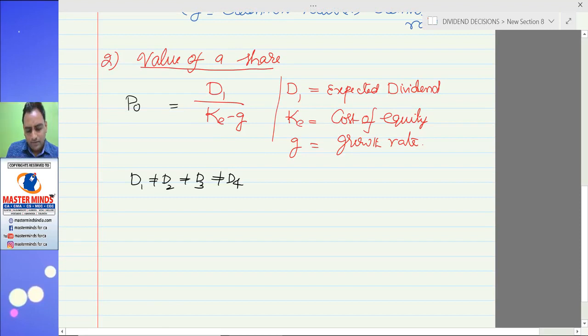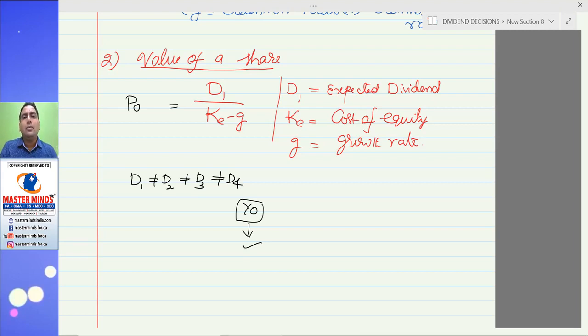You can ask me, sir, why did you write D1 instead of D0 or D2, D3? See, we presume investment or purchase of share is made at the beginning of the year. If you purchase the share at the beginning of the year, it means the seller of the share will get the dividend of the previous year and he sells the share on ex-dividend basis.